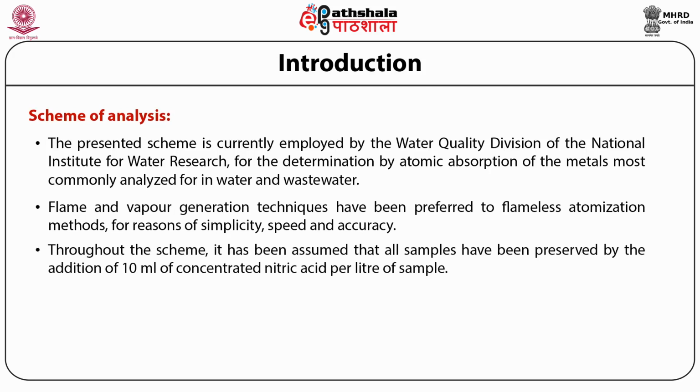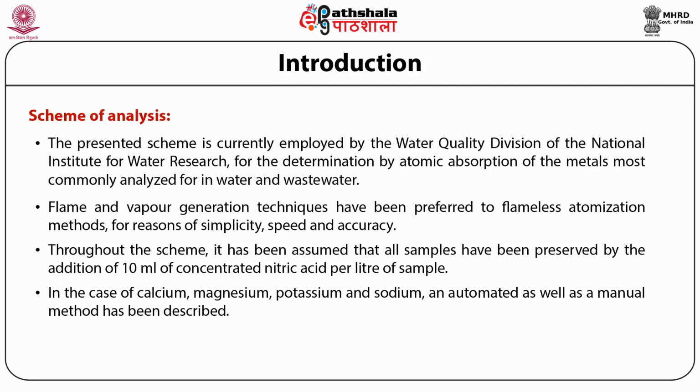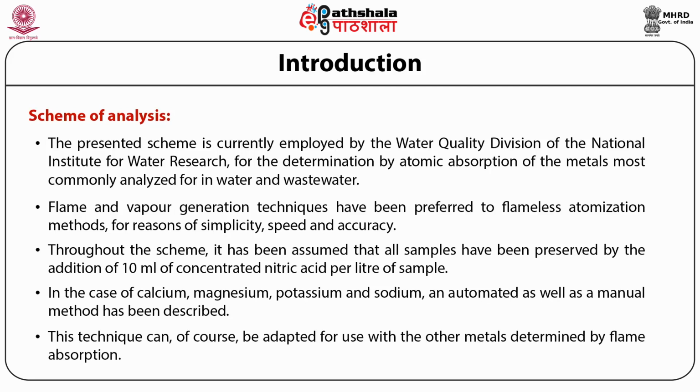Throughout the scheme, it has been assumed that all samples have been preserved by the addition of 10 ml of concentrated nitric acid per liter of sample. In the case of calcium, magnesium, potassium, and sodium, an automated as well as a manual method has been described. This technique can of course be adapted for use with the other metals determined by flame absorption.